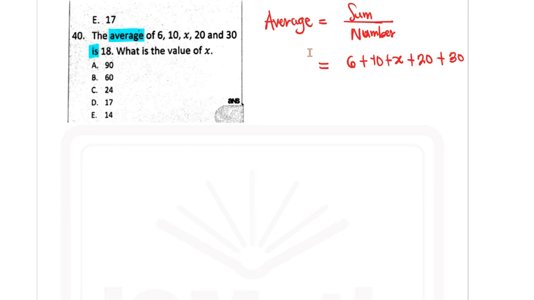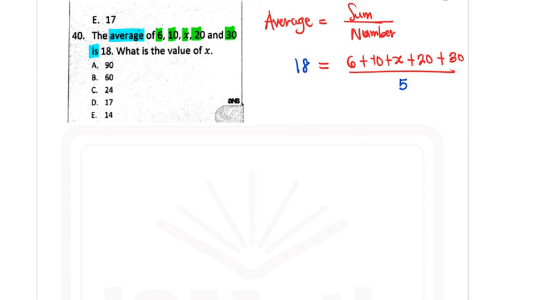That's the sum of the numbers, everything divided by the head count of the numbers. There are 5 numbers there: 1, 2, 3, 4, 5. I write my 5 below. But they said the average, which is sum over number, is 18. So 18 is equal to all of that.